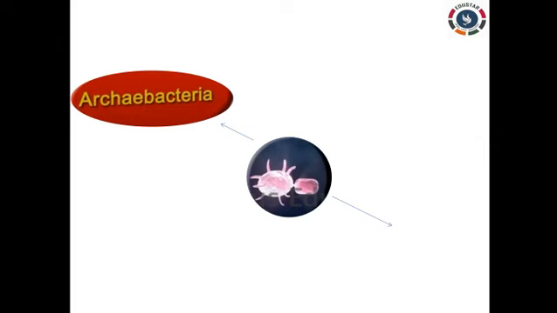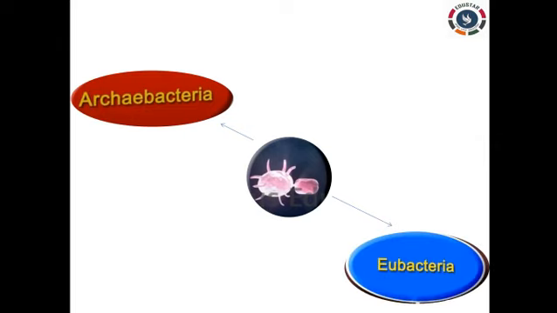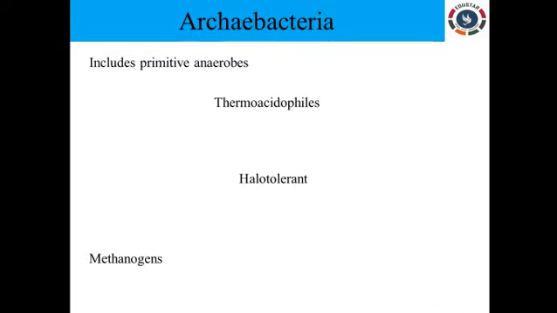Now we are classifying this kingdom Monera basically into two subclassifications. One is Archaebacteria and the other one is Eubacteria. The Archaebacteria include the anaerobes. Anaerobes means these organisms can survive only in the absence of oxygen. In the absence of oxygen means, imagine, under the sea they can live, and in volcanoes also they can live. We will see one by one.